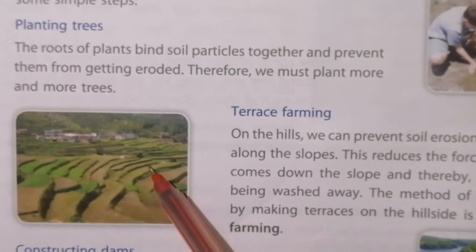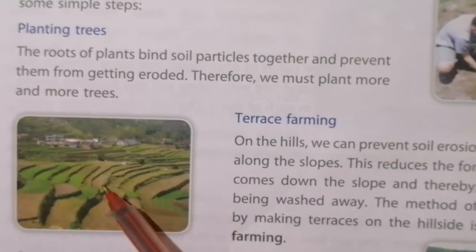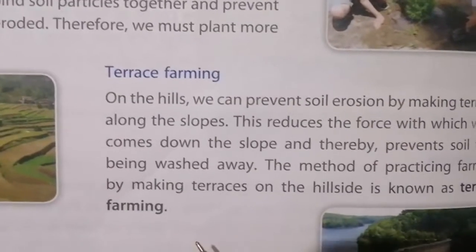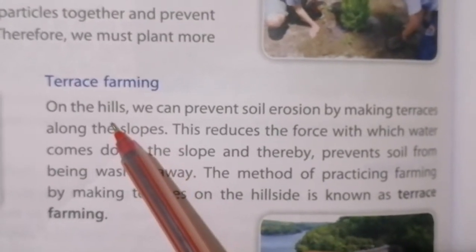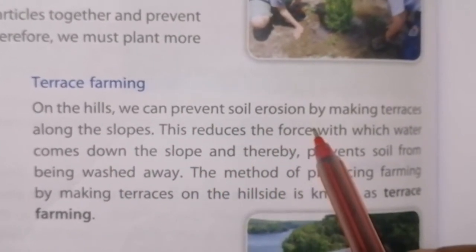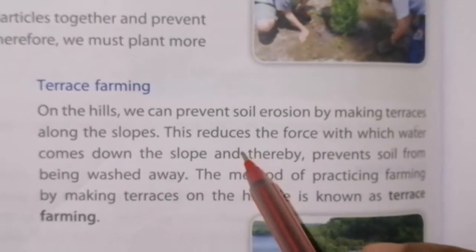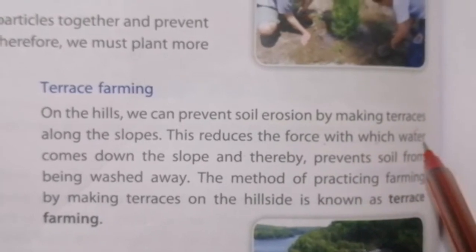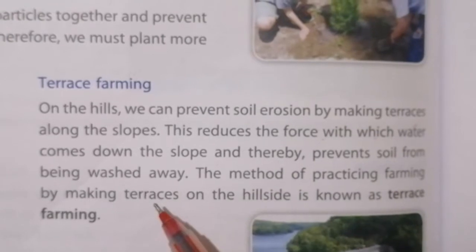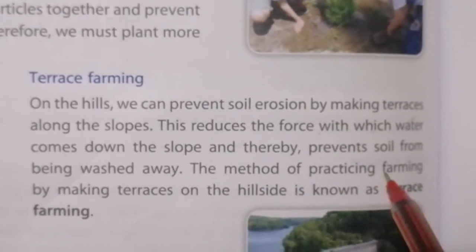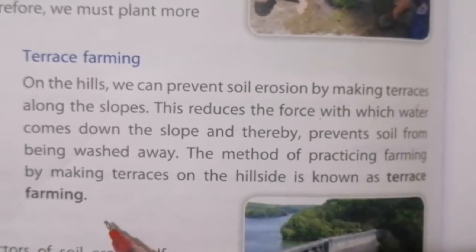While you go through your Ooty road, they have cultivated carrots and vegetables by this method. It is called terrace farming. Terrace farming is mainly in hilly areas. On the hills, we can prevent soil erosion by making terraces along the slope. This reduces the force with which water comes down the slope, and thereby prevents soil from being washed away.